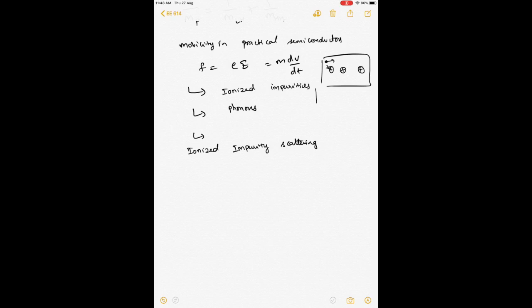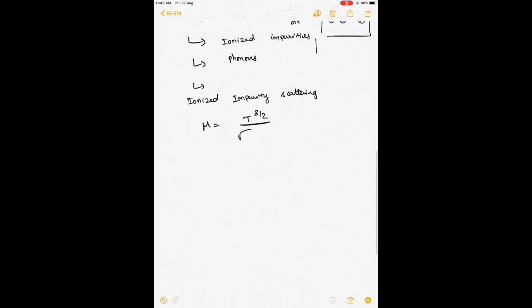So the mobility, which is dominated by the ionized impurity, is expressed as T to the power 3/2 divided by root m star times Ni.